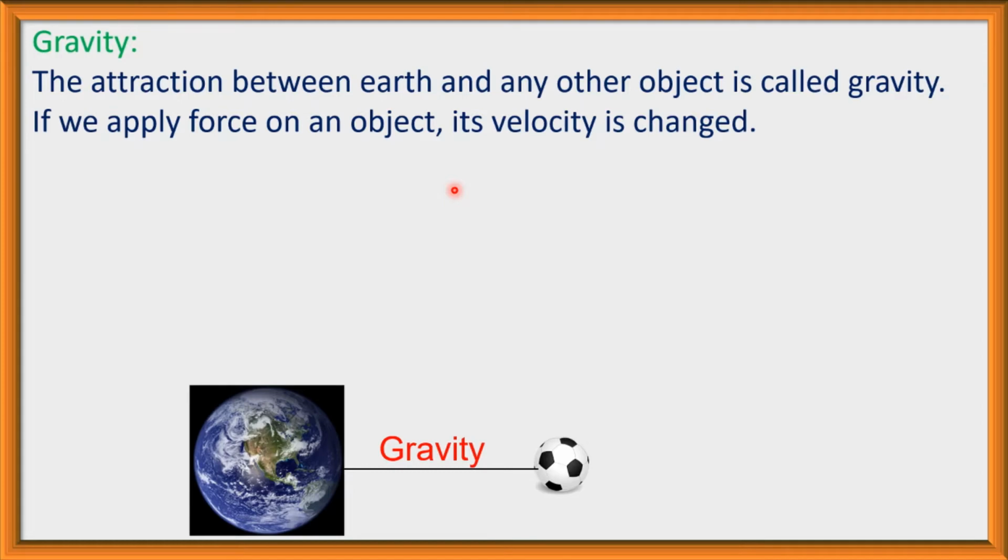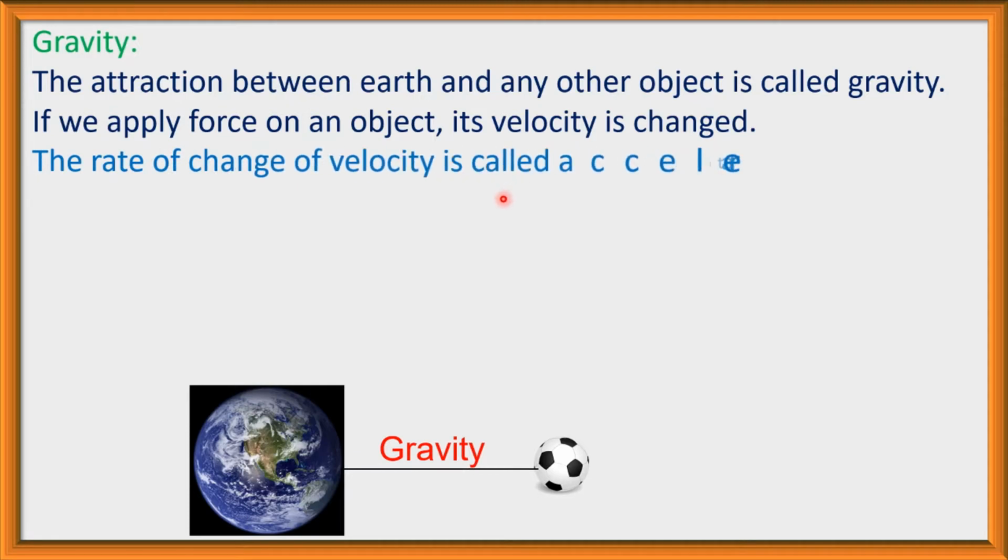If we apply force on the body opposite to the motion, then its velocity will be decreased. That is, if we apply force on an object, its velocity is changed.